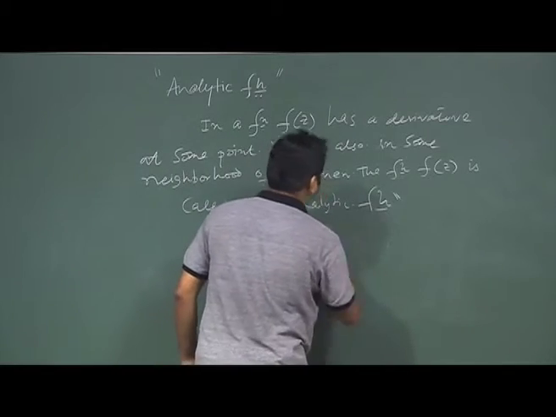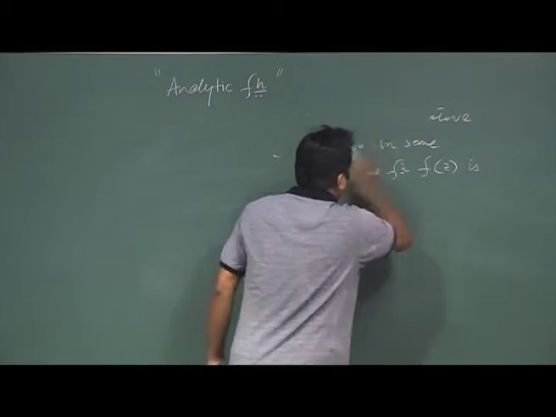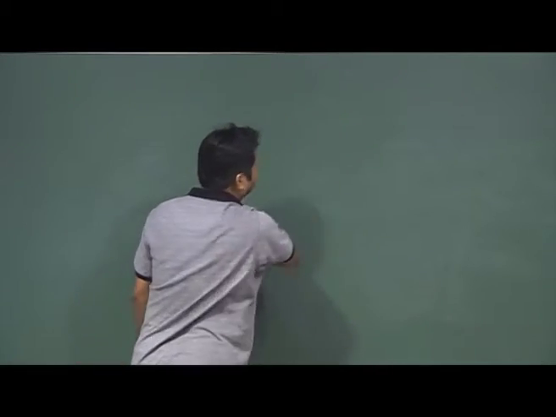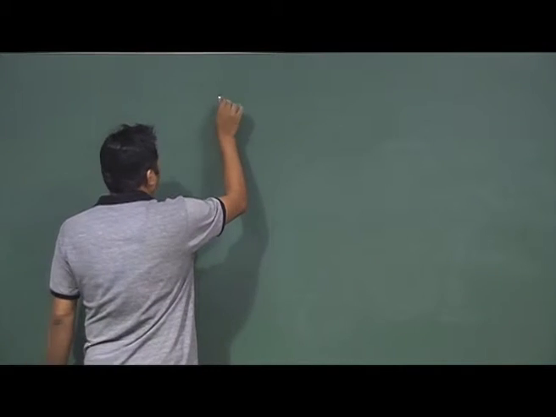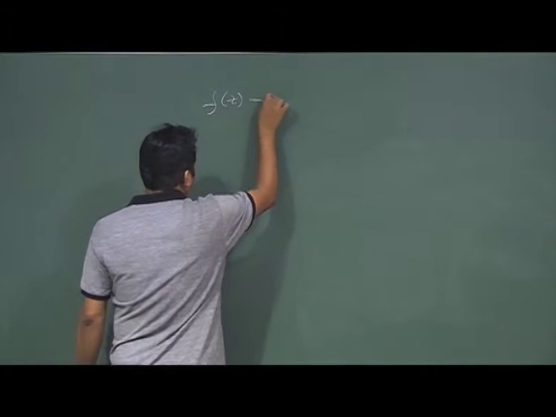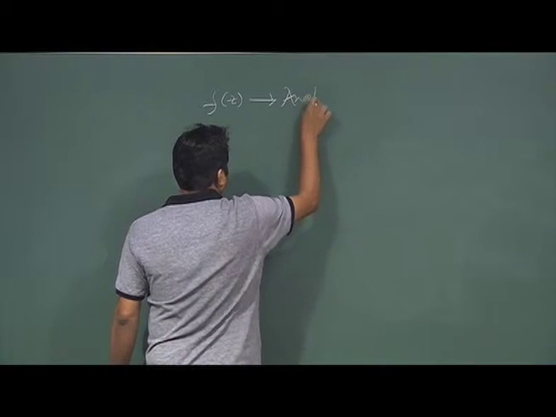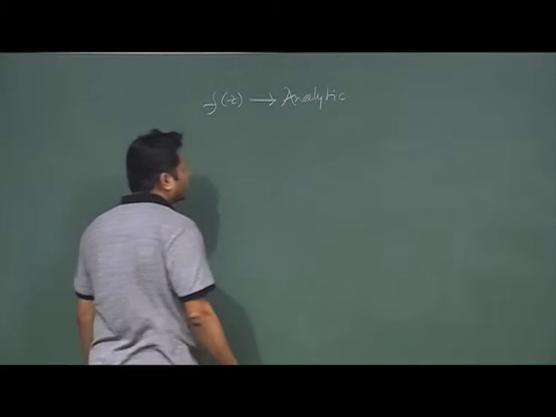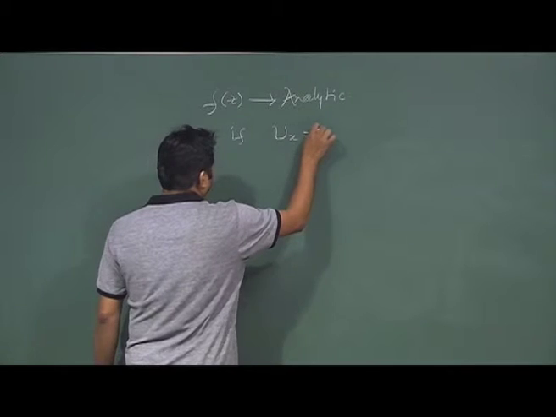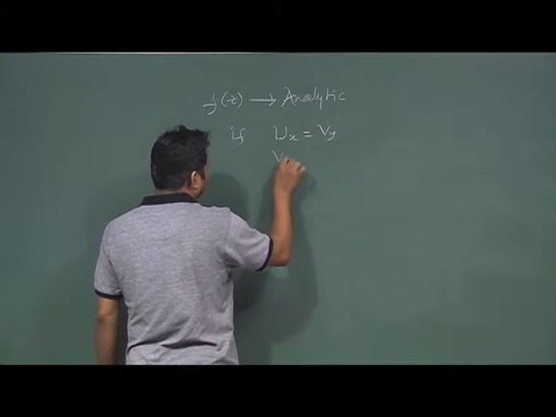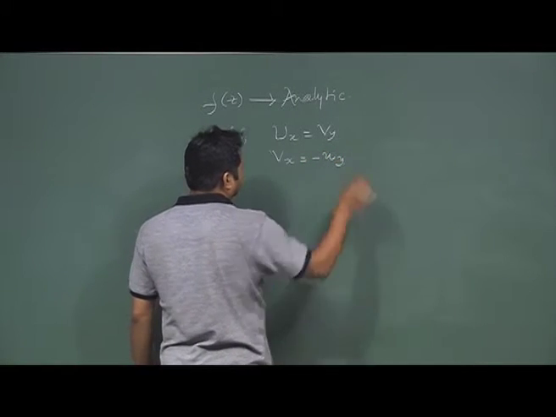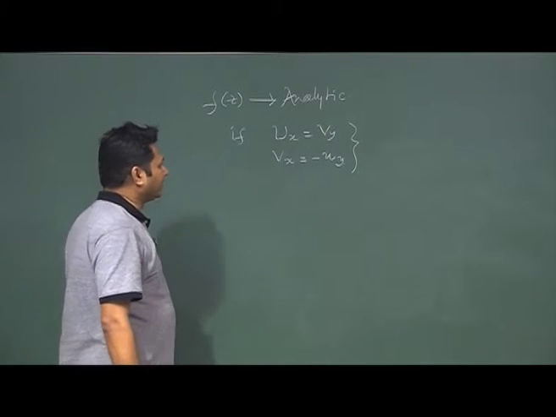In that case, after having the true definition, I should say, another way, that the function f(z) is analytic if u_x is equal to v_y and v_x is equal to minus u_y, or u_y is equal to minus v_x, whatever.